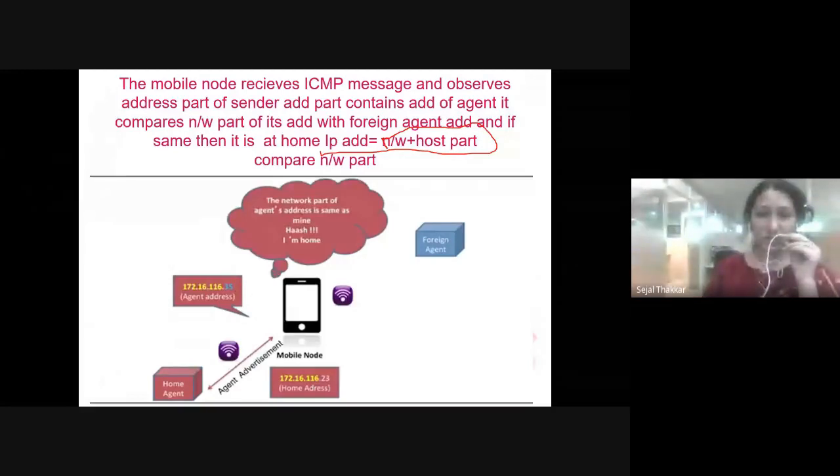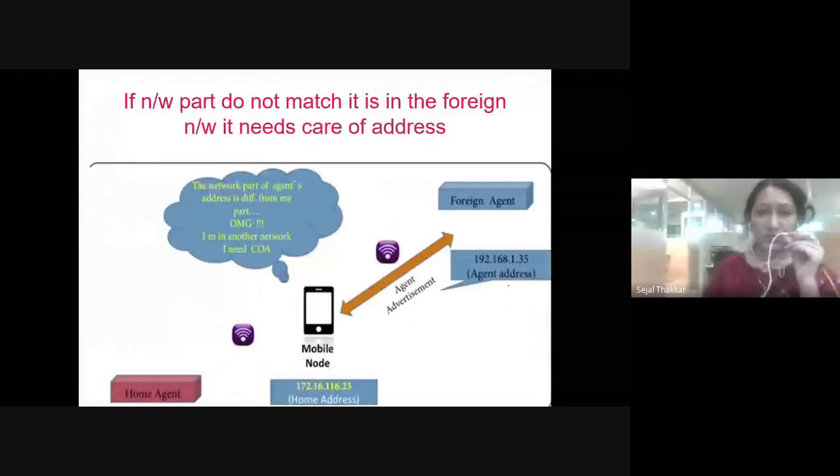My home agent and foreign agent are both broadcasting the message, so it is going to check. If the network ID is the same, it means these are at the same location. But here it differs, so the mobile is not at the home location. The mobile is at the foreign location. So it is going to check first with the home agent, then second with the foreign agent, whether it is matching or not matching, right? This kind of advertisement can be done by the home agent and foreign agent. So the network part of the agent address is different from mine. So you are in another network and you need a care of address, right?